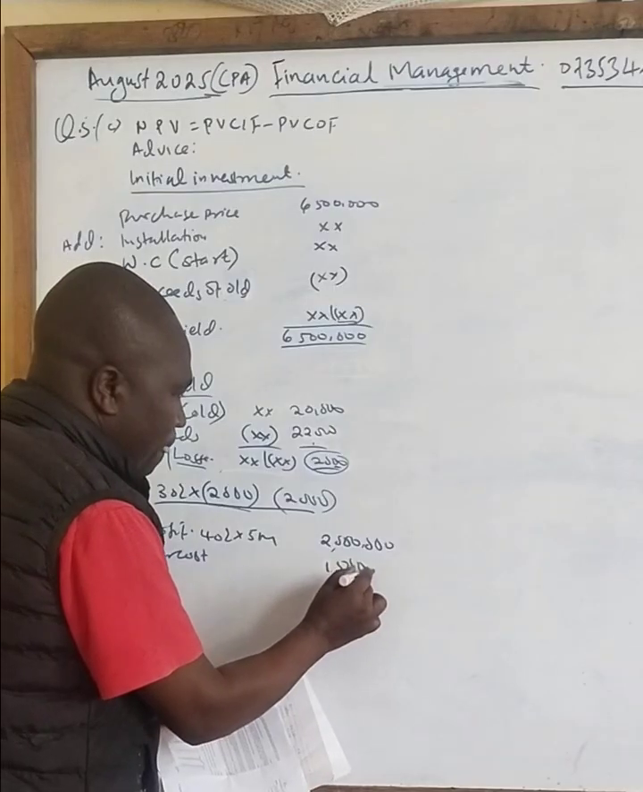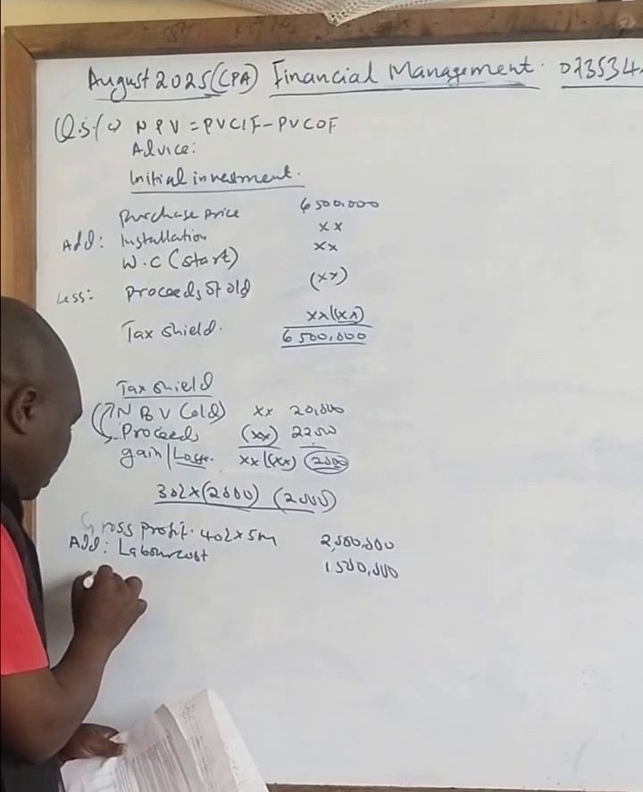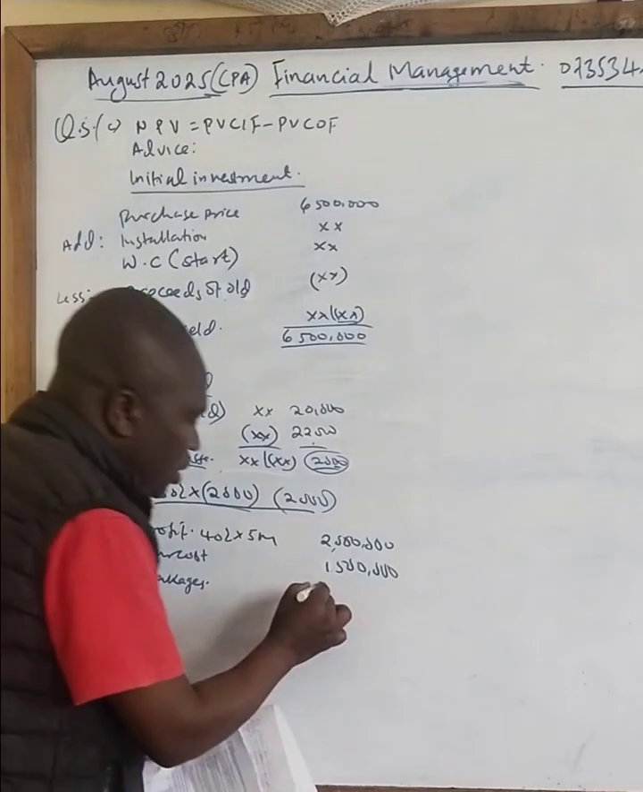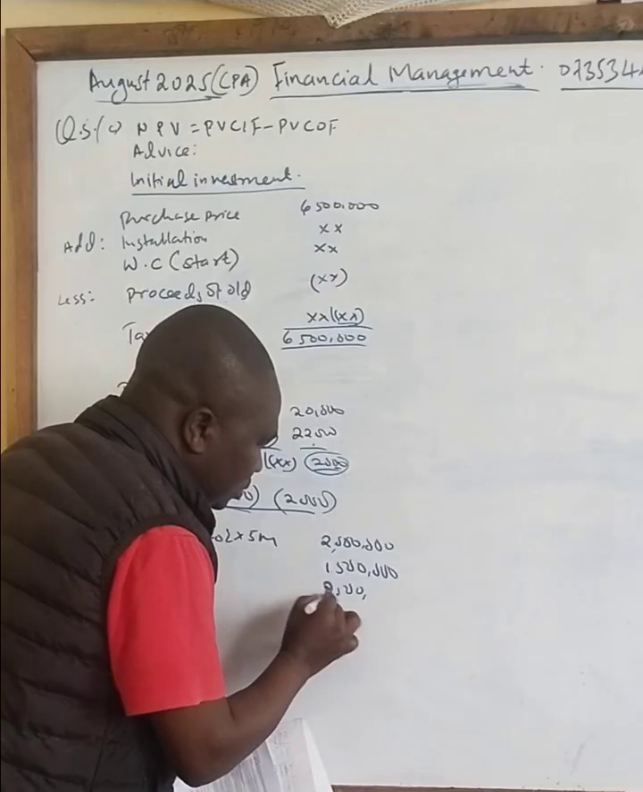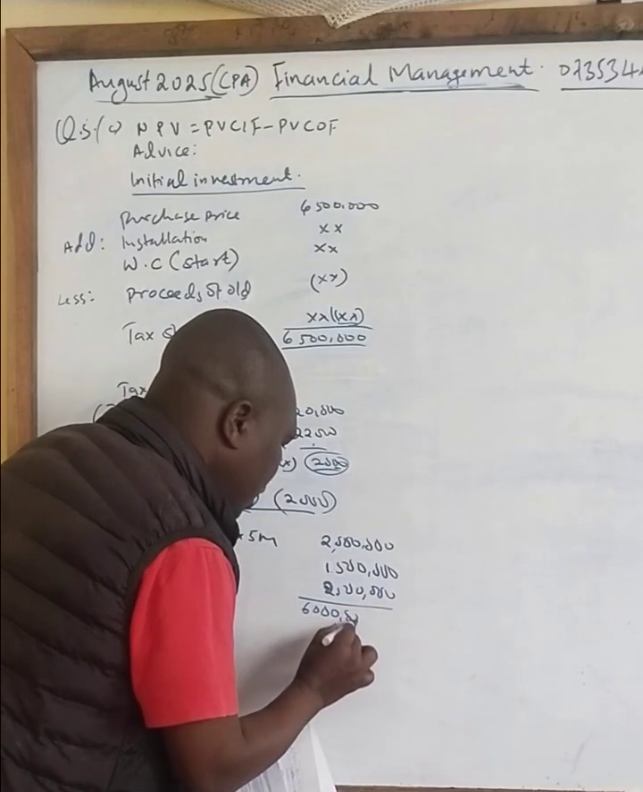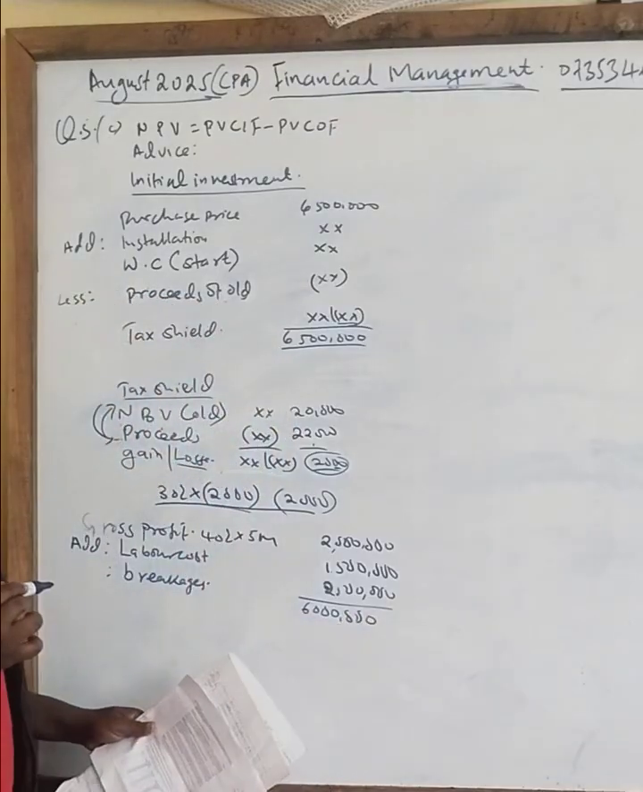1,500,000. We have again saved on breakages. 2,500,000. So when you add, you get 6 million. So that is our cash inflow that we have at the moment.